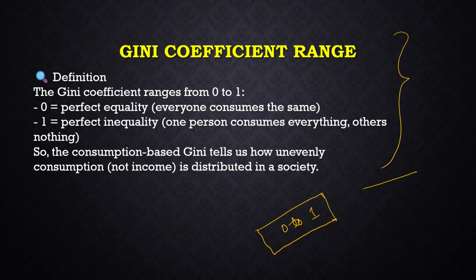For example, you take your family, you are having 3 earning members. If the Gini coefficient is equal to 0, it means you and the other 2 persons, the three of you, are consuming at the same level. If your income is compared, your income is the same. If your consumption expenditure is compared, it is also the same.